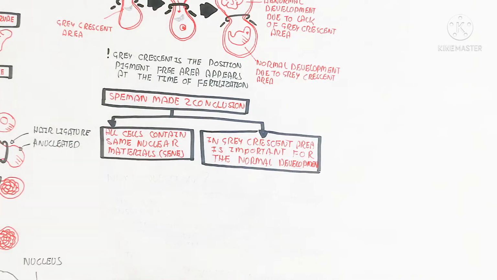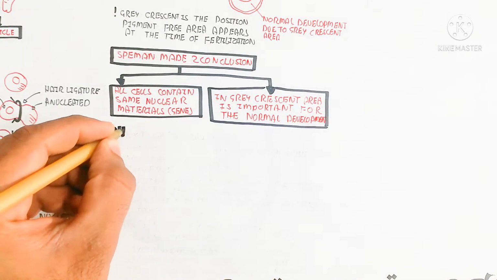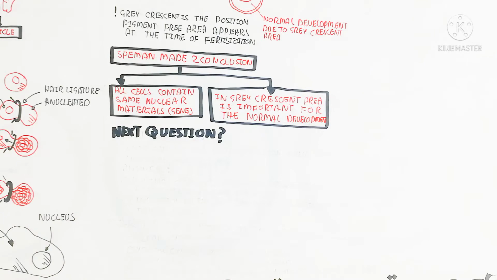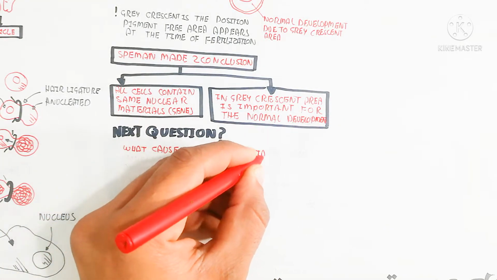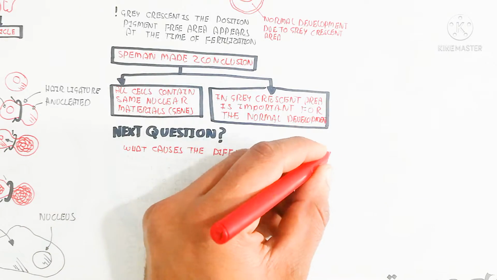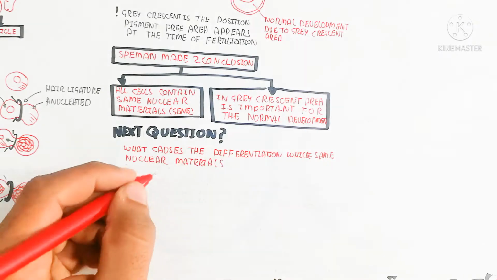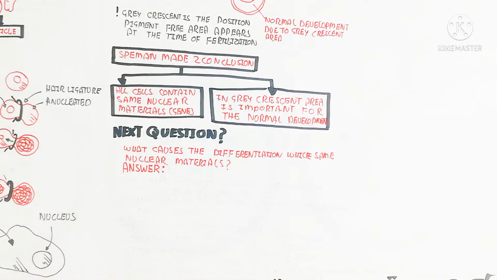The next question is, what causes differentiation while the same nuclear material is present? I mean the development of new organs, organogenesis, etc. So how is it possible? Let's begin to understand the last one.